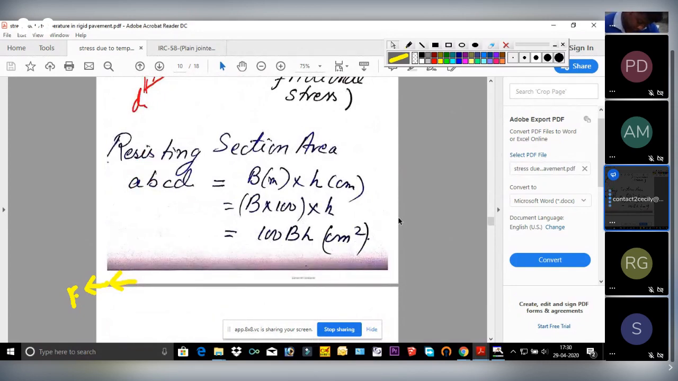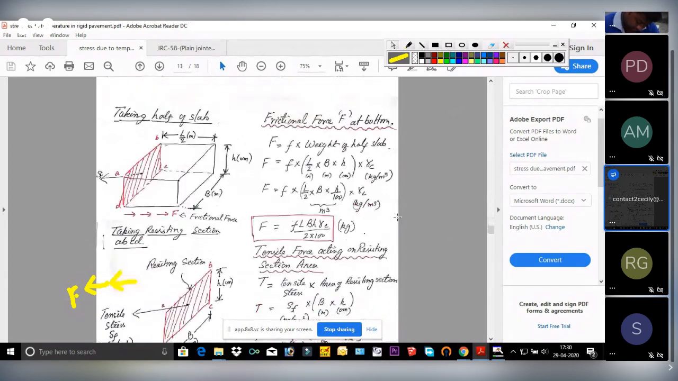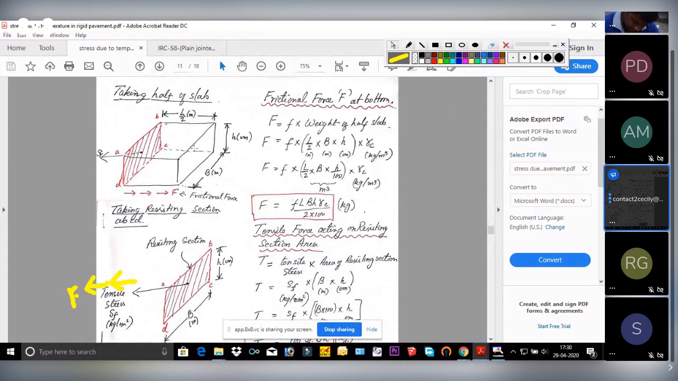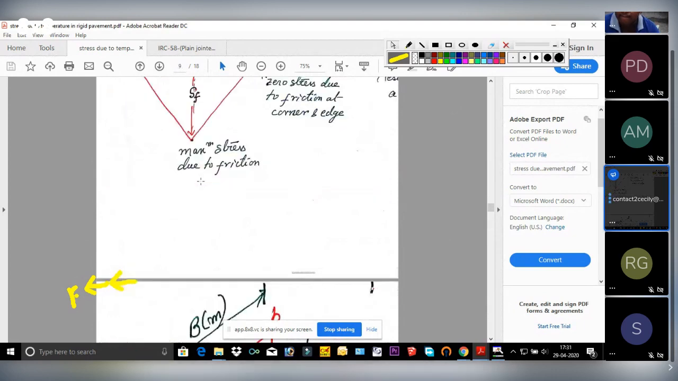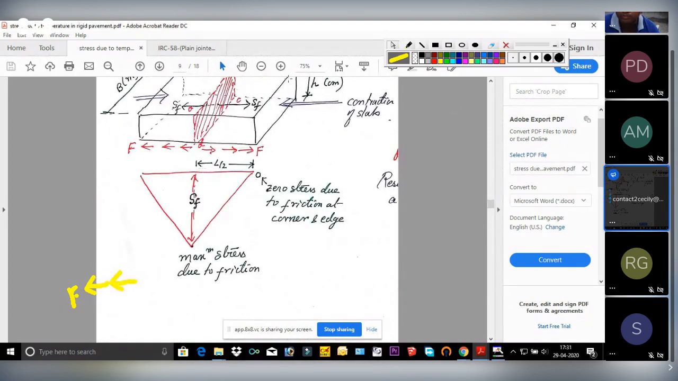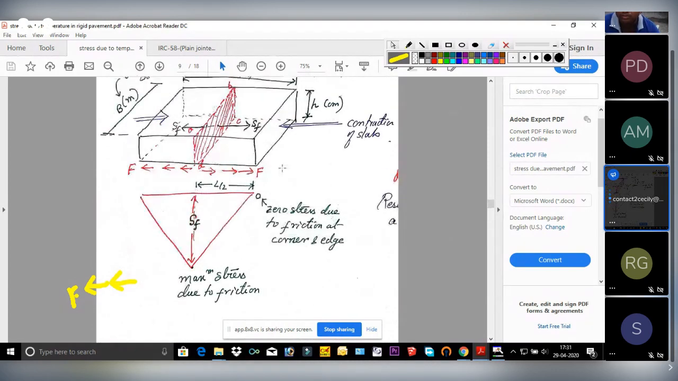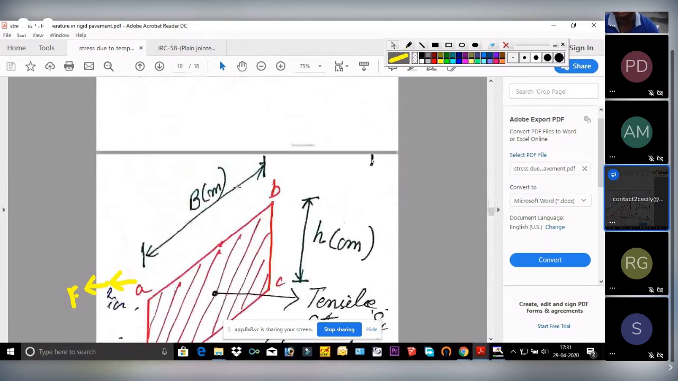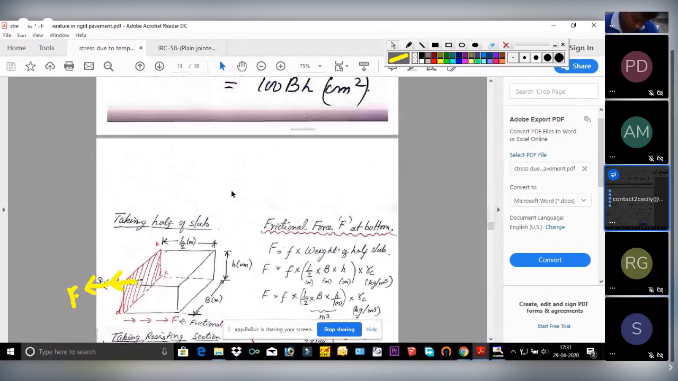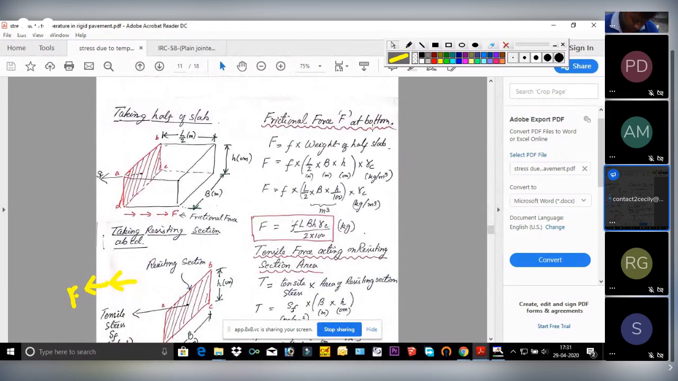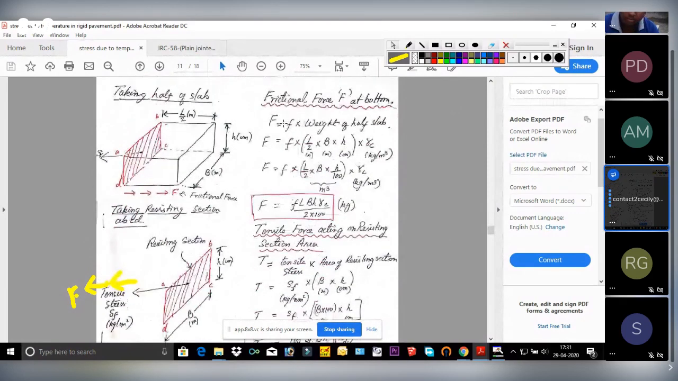Now see here, as we all said, we have to consider only the half of the portion. Why? Because the maximum stress occurs at the center. So we have to consider only this half portion. If we consider the other side, it will also be the same. So considering the half portion of the slab, what is the frictional force? Frictional force is given by coefficient of friction into normal weight. Normal weight is nothing but the slab weight, right?